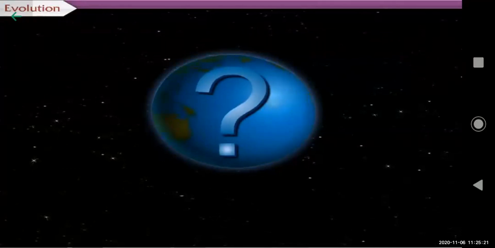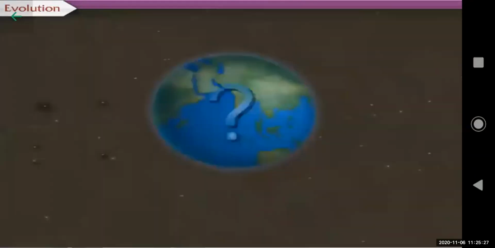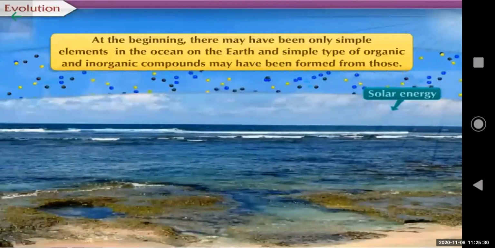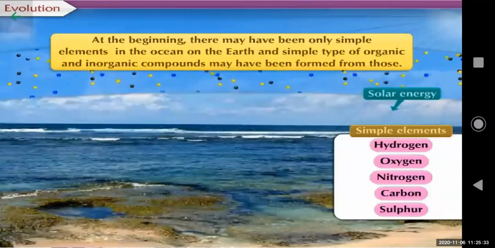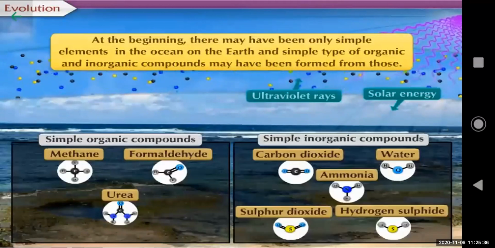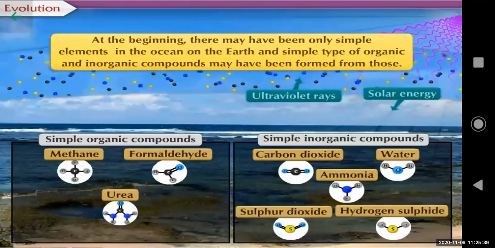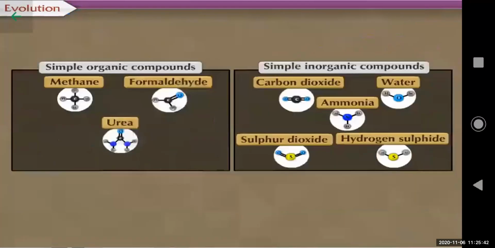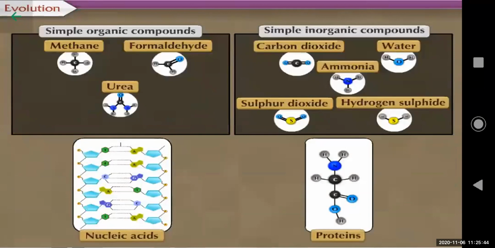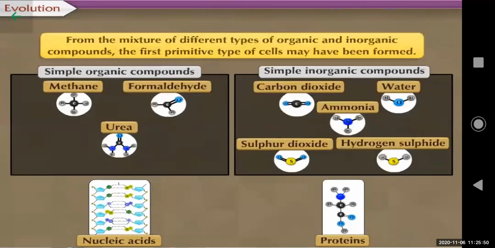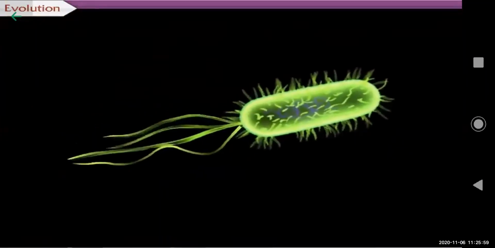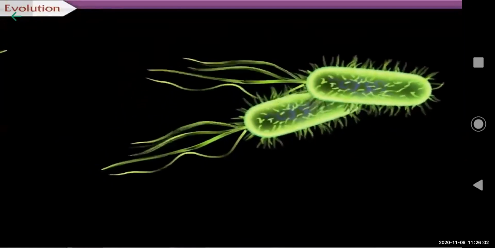Scientists have mentioned a few possibilities about how life began on the Earth. According to it, at the beginning, there may have been only simple elements in the ocean on the Earth, and simple types of organic and inorganic compounds may have been formed from those. Complex compounds like proteins and nucleic acids may have been formed over a long period from those simple compounds. From the mixture of different types of organic and inorganic compounds, the first primitive cells may have been formed. The number of those cells may have increased at the cost of surrounding chemicals.